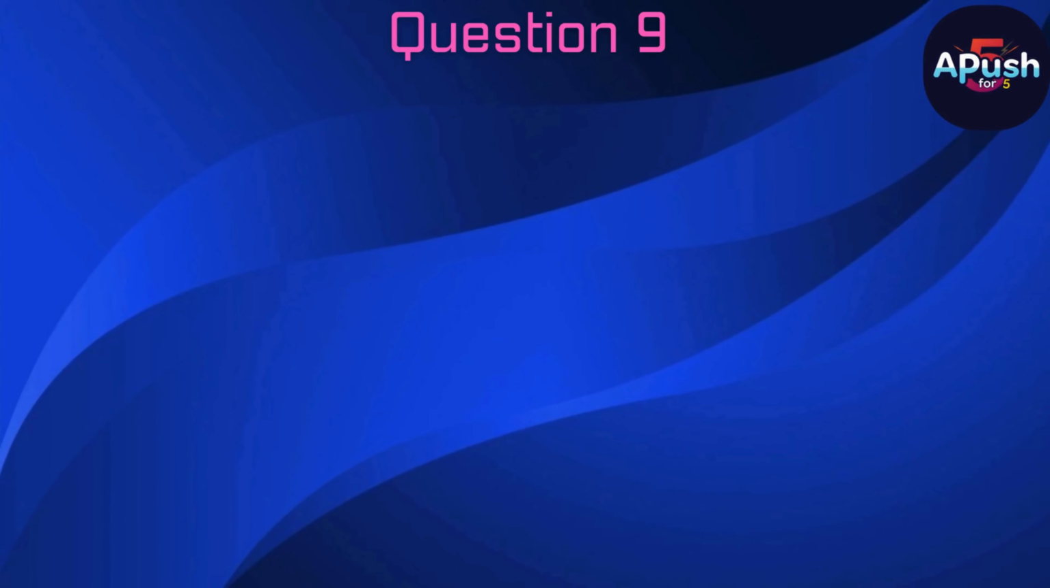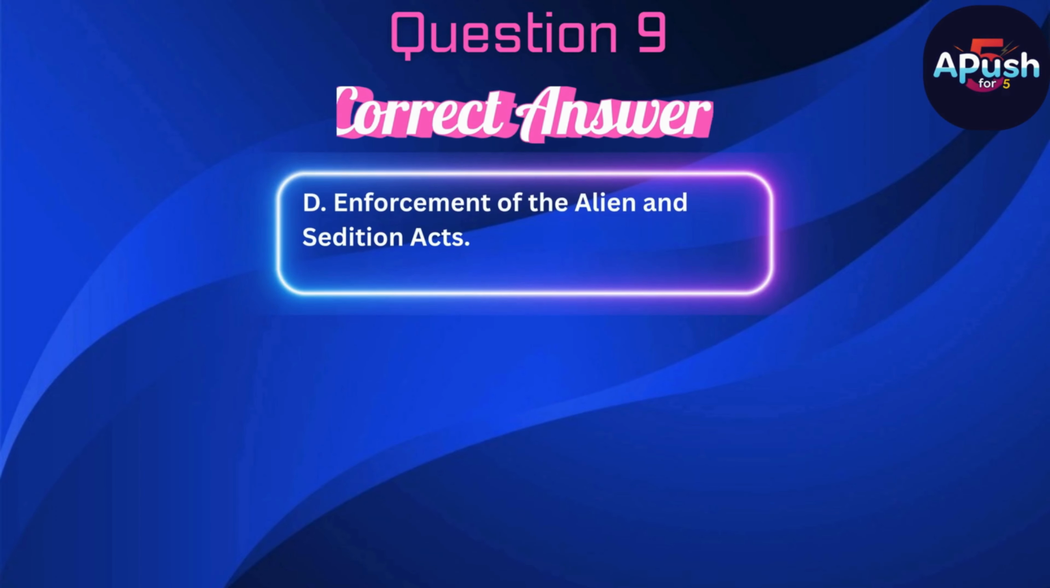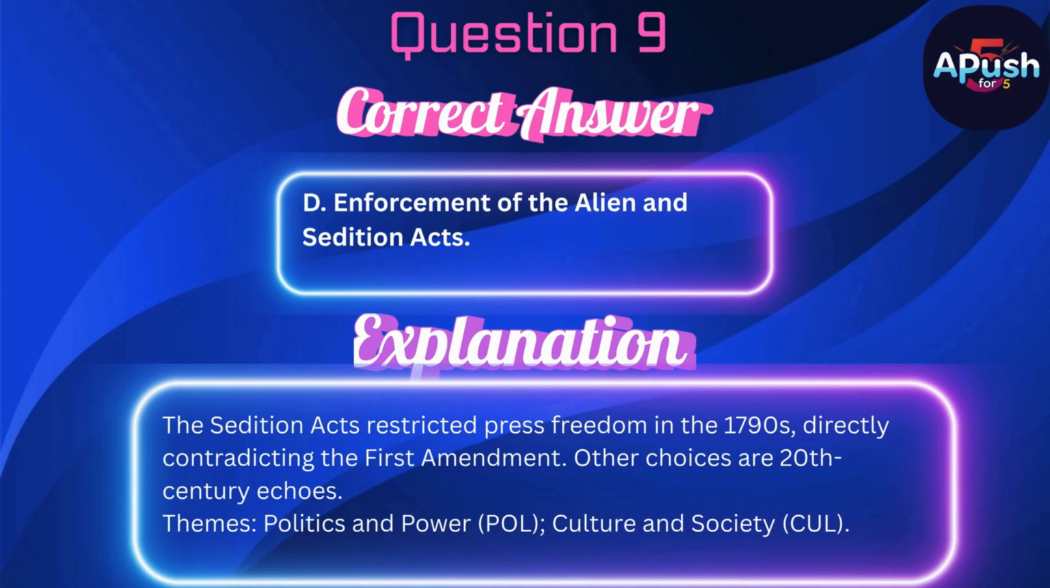The correct answer is D. Enforcement of the Alien and Sedition Acts. The Sedition Act restricted press freedom in the 1790s, directly contradicting the First Amendment. Other choices are 20th century echoes.